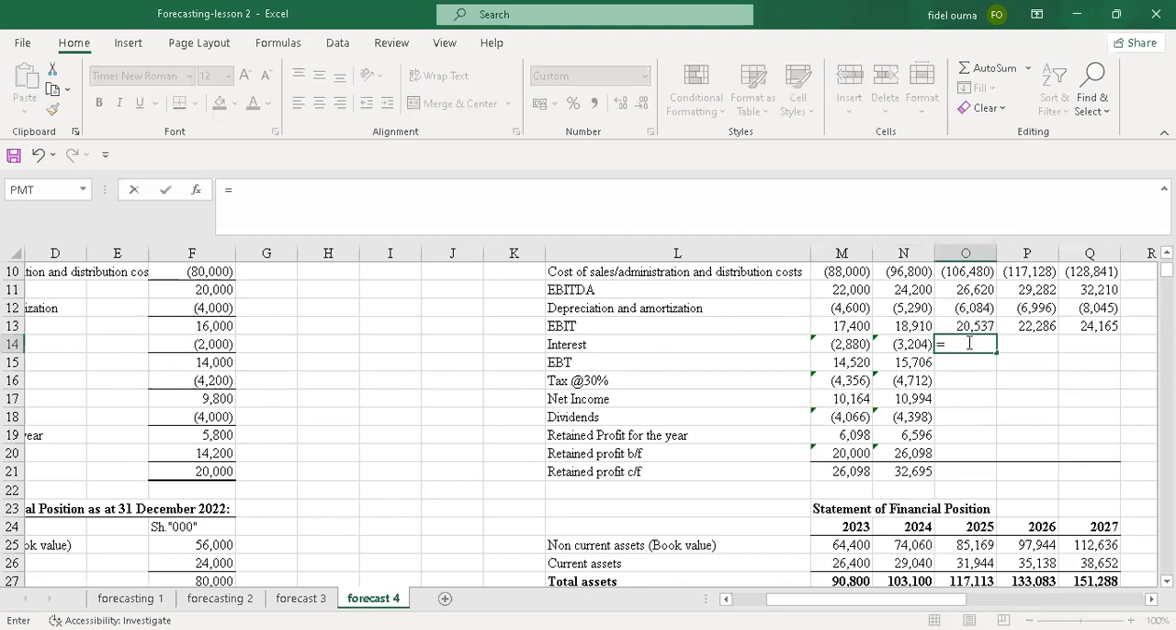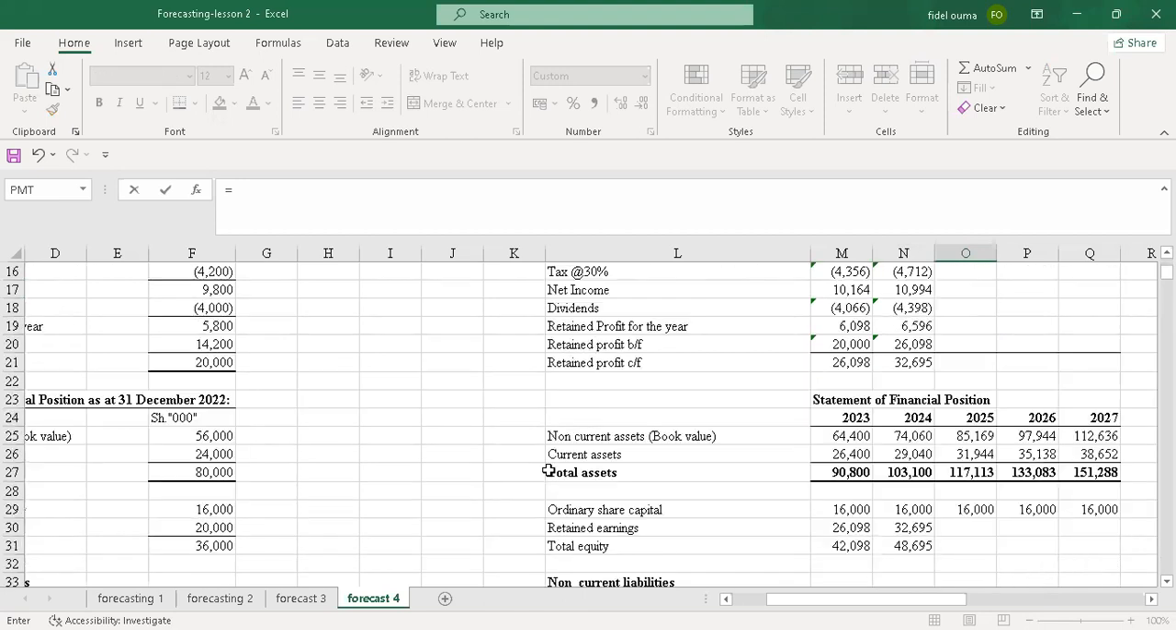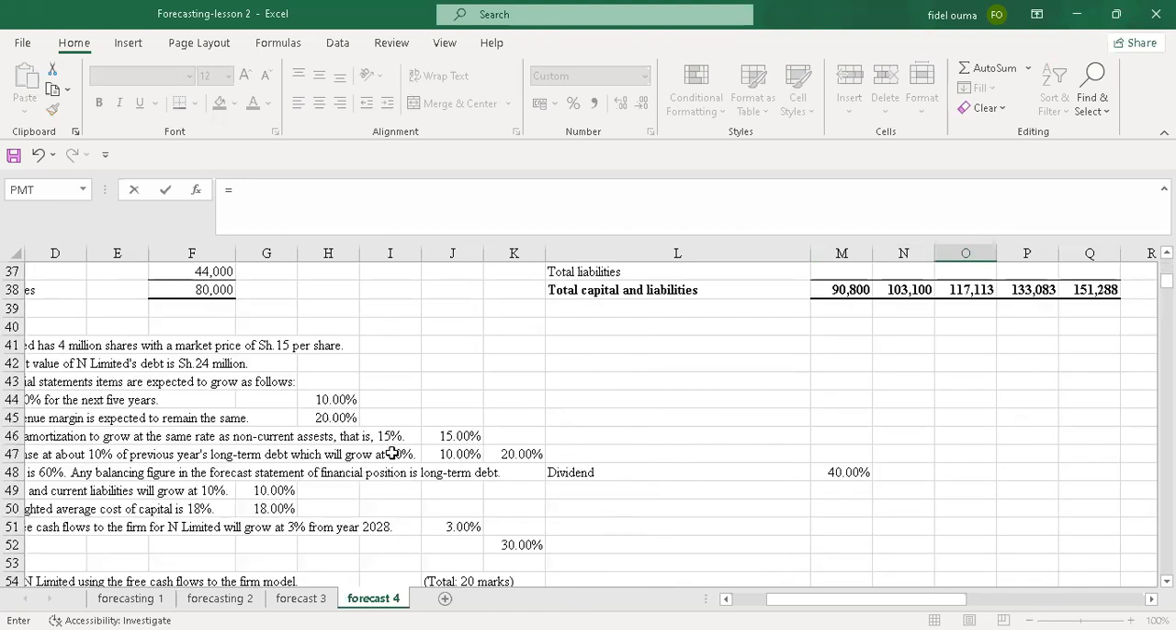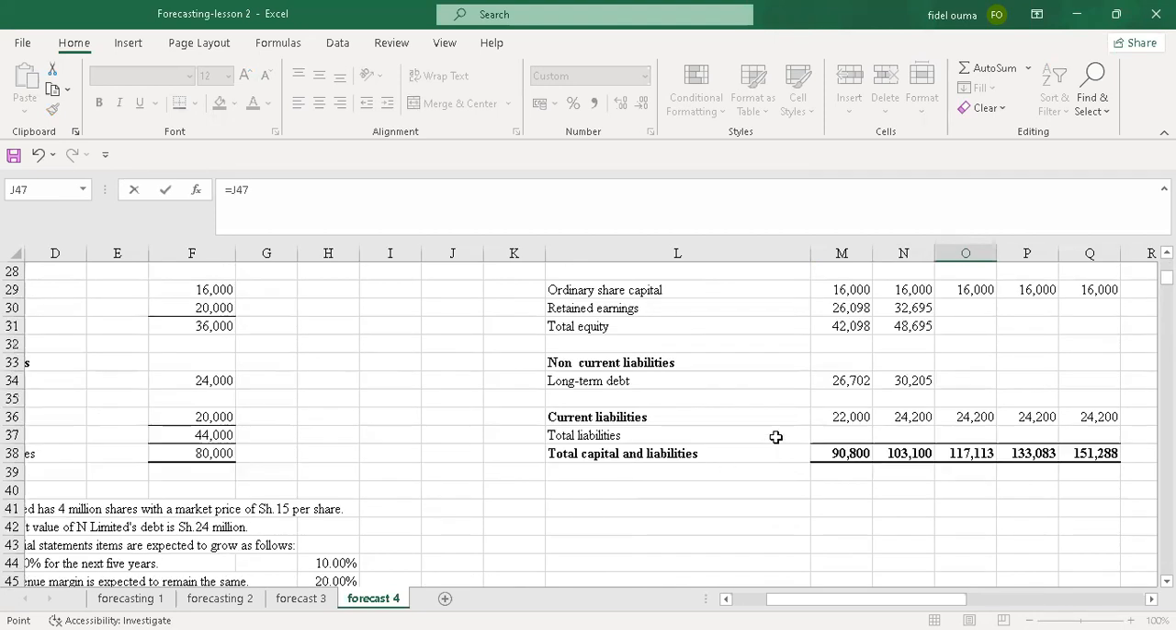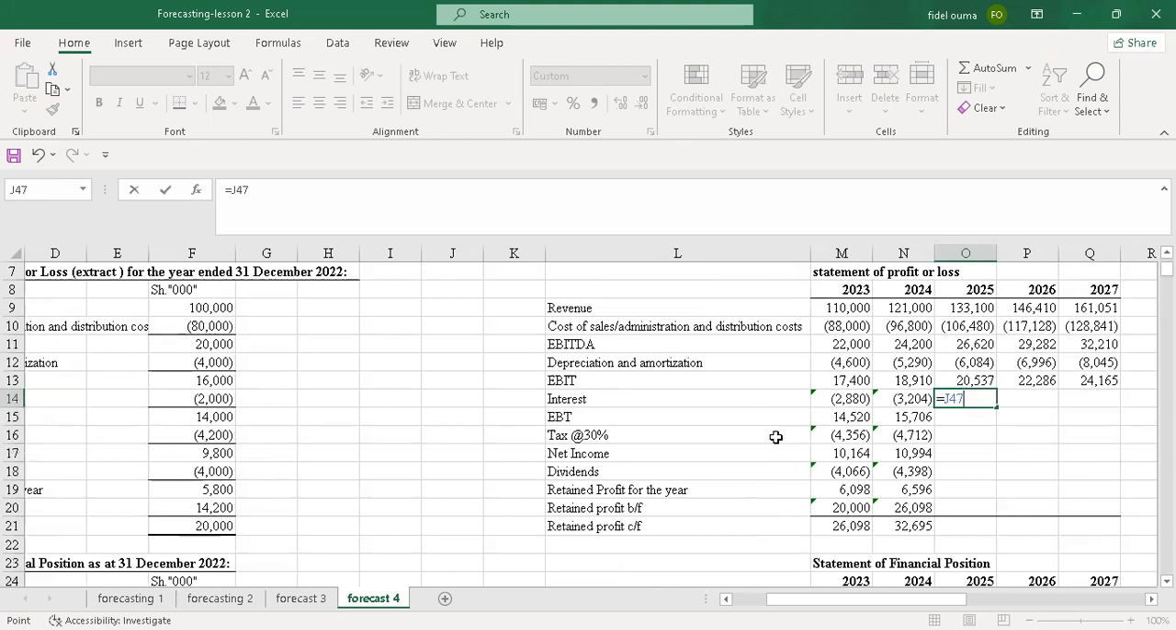So I'll just come back to interest again. And we're told that interest was 10%. Yeah, so I just come here. It was about 10% of the long-term, which will grow. Yeah, the interest will grow. It's the interest that will grow, not the long-term debt. It's the interest that will grow at 20%. Yeah, it was about, but it will grow.